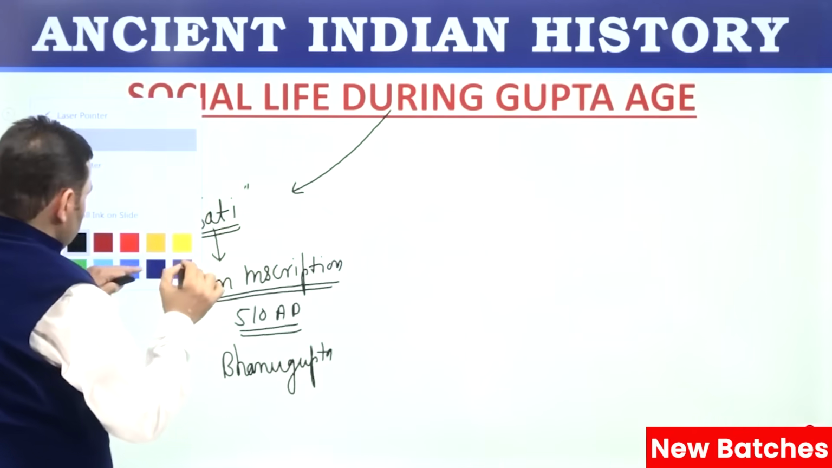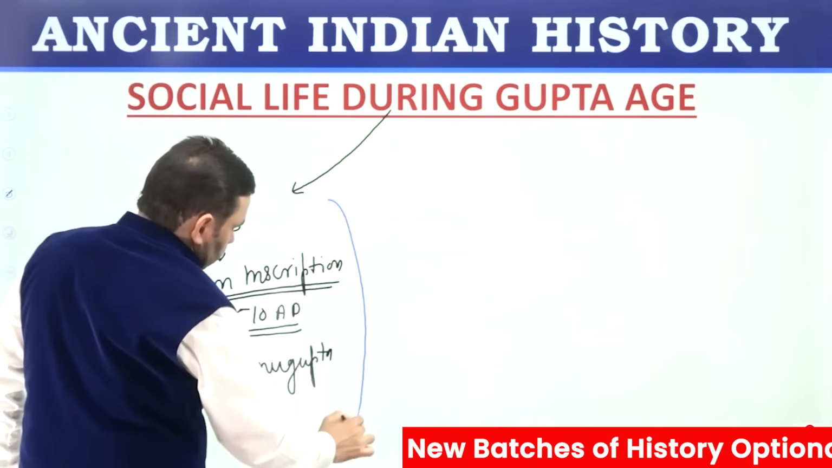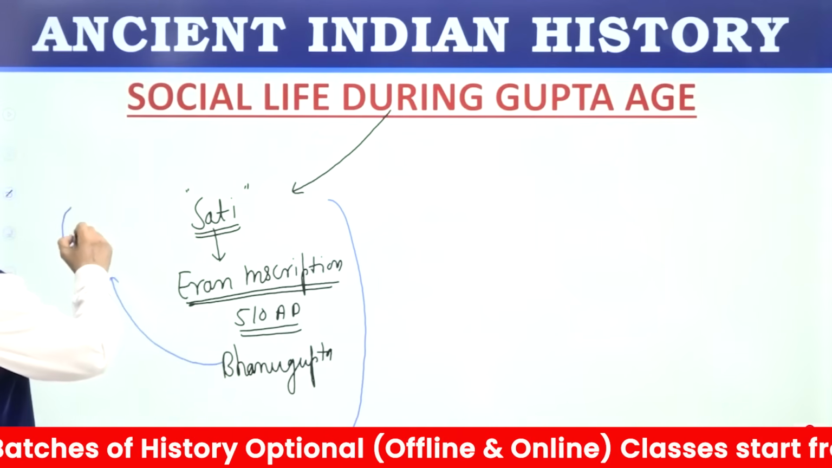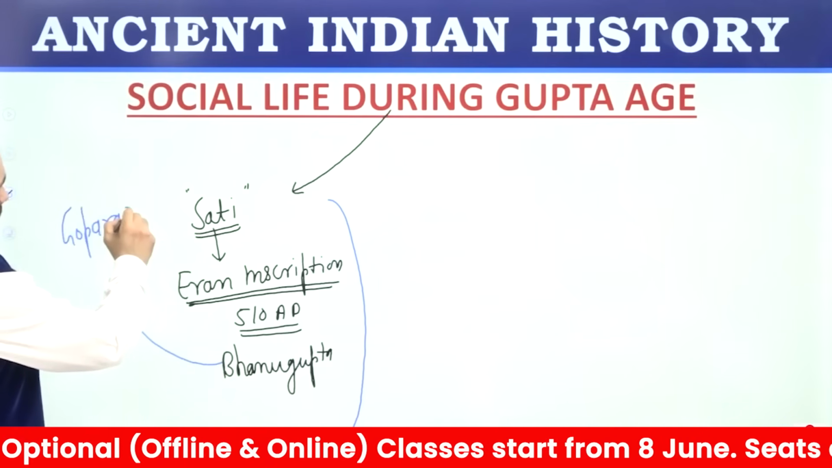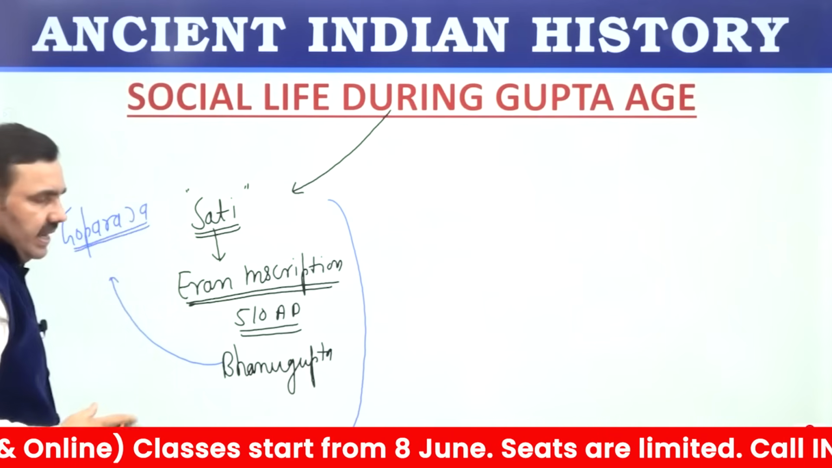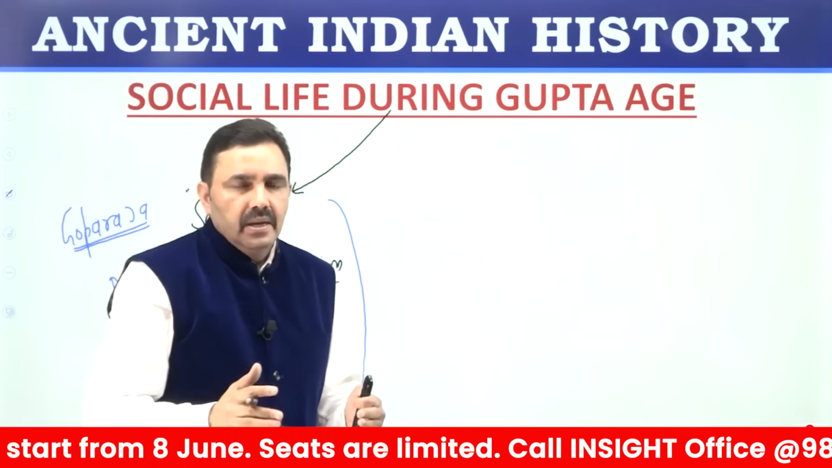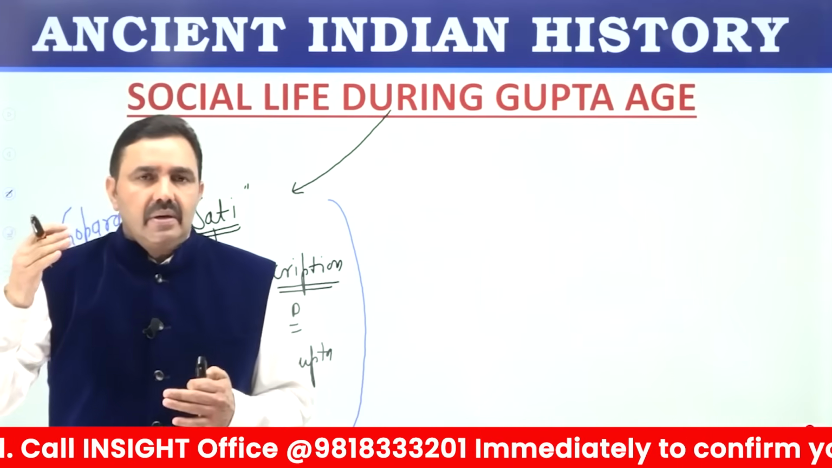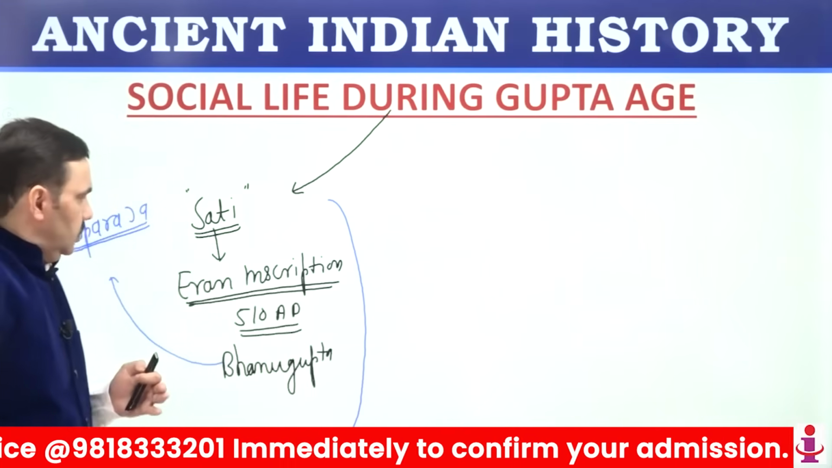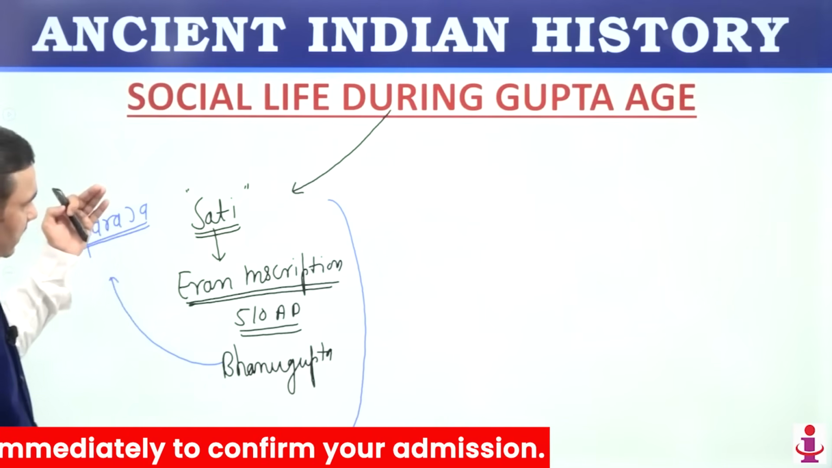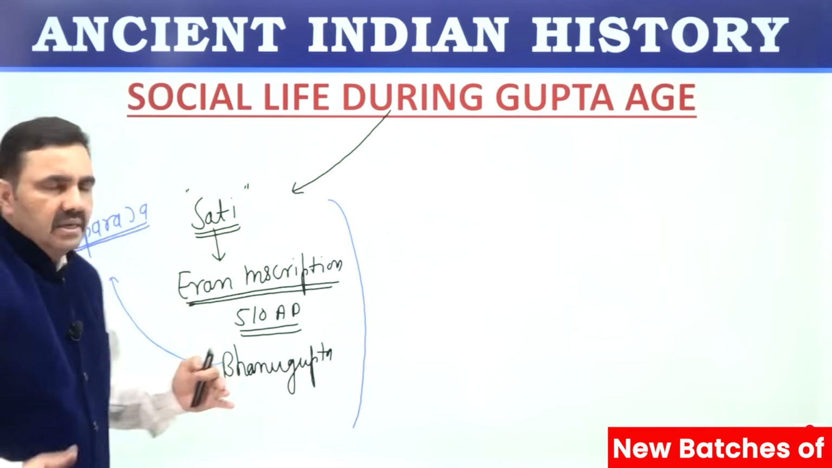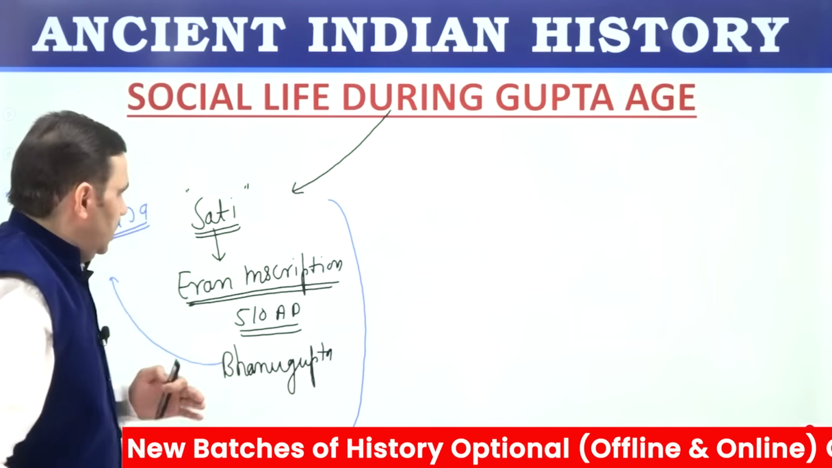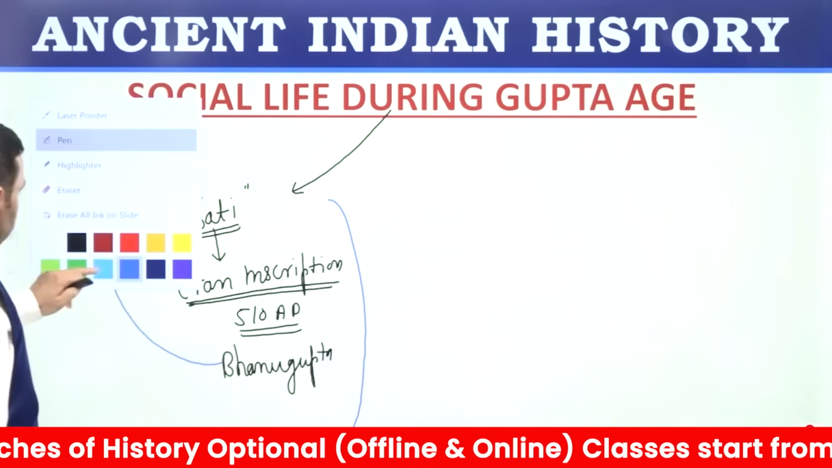According to the details provided by this inscription, there was a commander of Bhanugupta. His name was Goparaja. Goparaja was commander of Bhanugupta. He died while fighting against the Hunas. And after his death, his queen burnt herself along with the dead body of her husband. So this is the first inscriptional reference, the first written reference to sati. Sati means a lady burning herself, or a widow burning herself with her dead husband. That's one important point here, one important development.